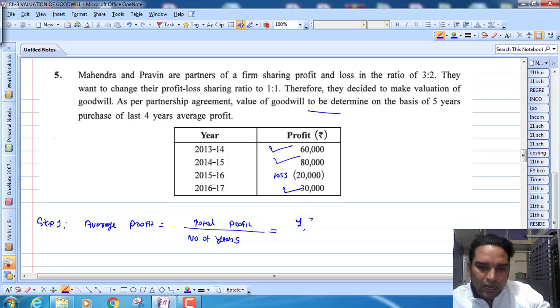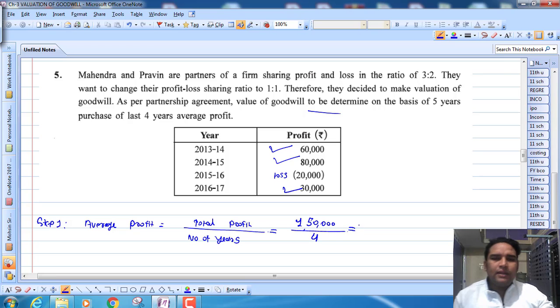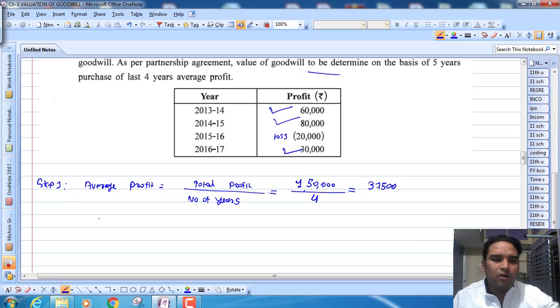So it will come to 1,50,000. And how many number of years are there? 4, right? So 1,50,000 divided by 4, right? So 37,500 would be my average profit.